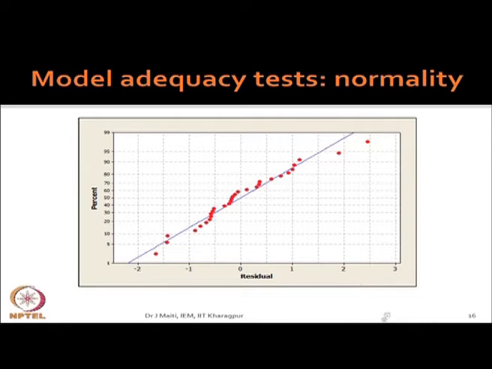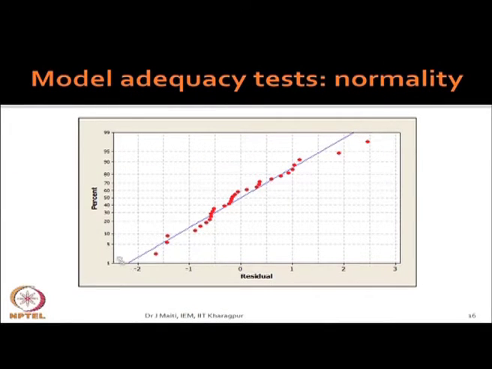Now, you see this probability plot given here. These are the residuals, arranged from lowest to highest. This is the ordered one, and this side is the probability, basically the cumulative percentage. If your n is 10, then the first one will be the 5th percentile, then the 10th, then the 15th, and so on. In that way you are plotting here, and you should get a straight line. If you do not get a straight line, then there is a departure from normality.